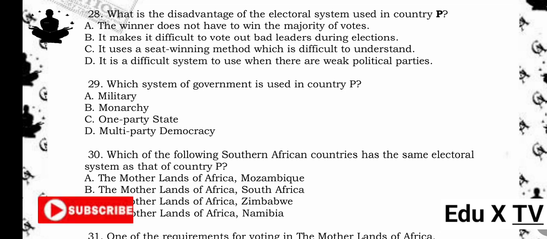29. Which system of government is used in country P? A. Military. B. Monarchy. C. One-party state. D. Multi-party democracy. The answer is D. Multi-party democracy. Reason being, multiple political parties in brackets, AMC, PNC, PAC, etc., competed in elections. This is a feature of multi-party democracy.